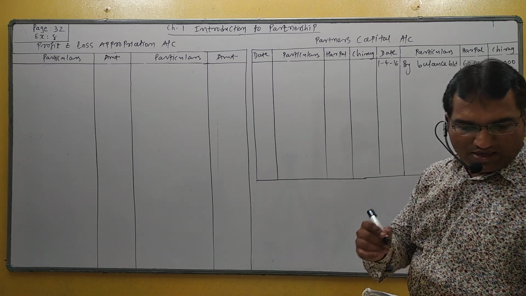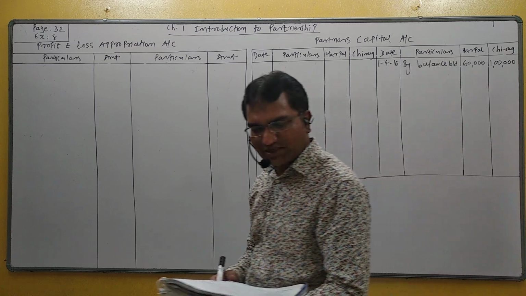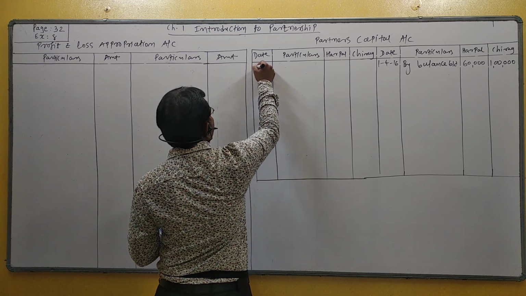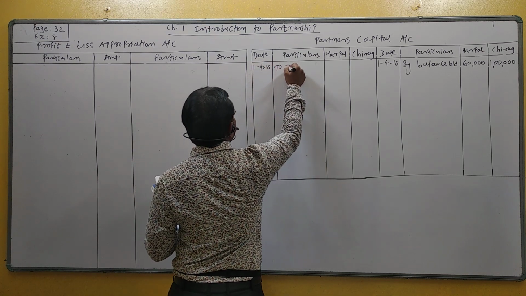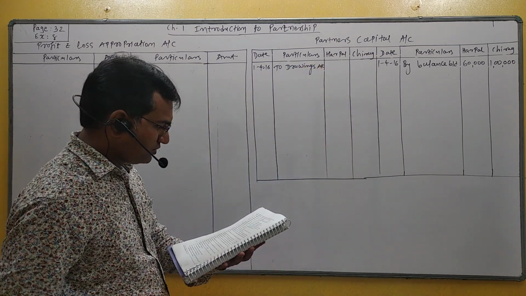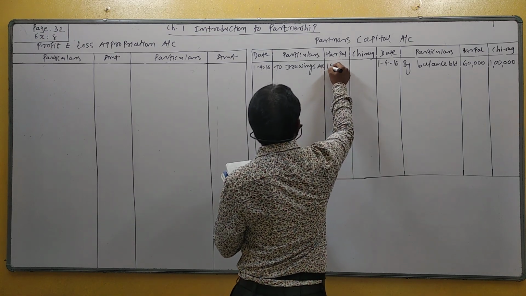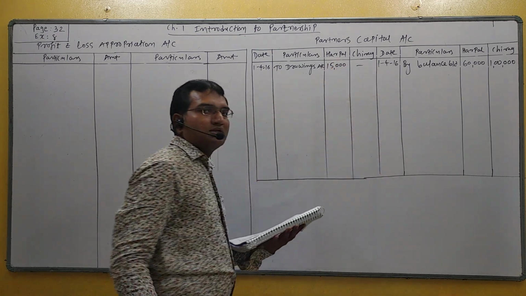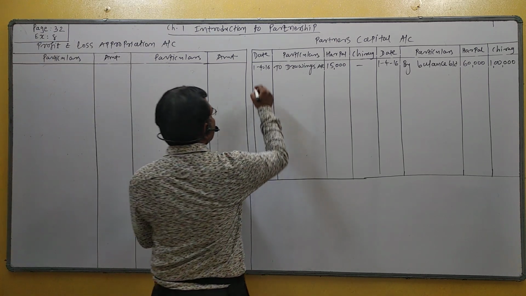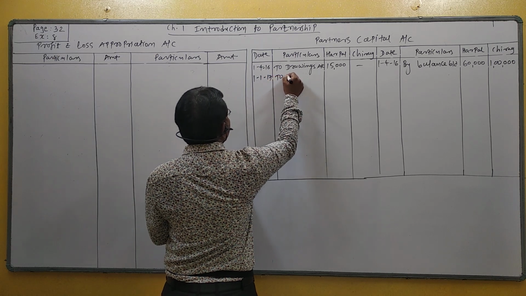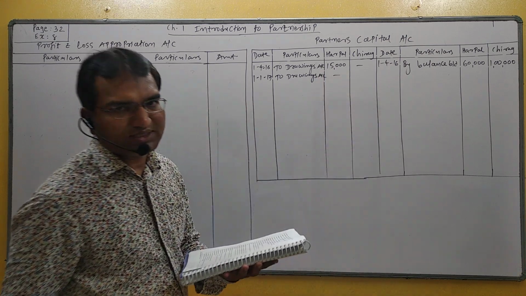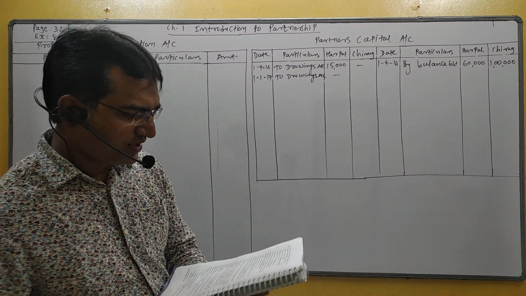Understand? During the year on 1st April 16, Harpal has withdrawn, means drawing, and drawing is recorded on debit side of partner capital account. 1st April 16, to drawings account, Harpal withdrew 15,000. So here 15,000 and a dash, because Chirag withdrew on a different date, 1st January. So 1st January 17, to drawings account, recorded separately because the date of drawing is not the same. Chirag drawing is 20,000.